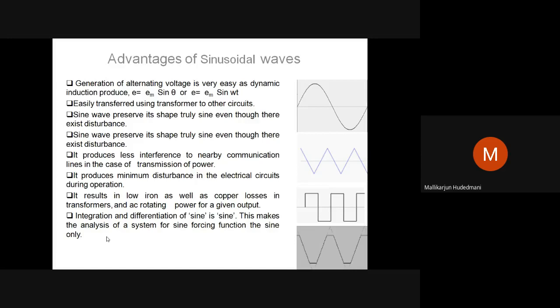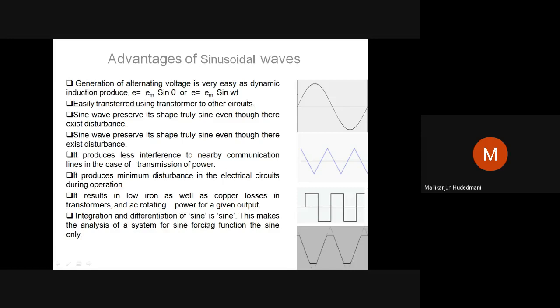If the forcing function is sinusoidal, then the integration of a sine is a sine, and differentiation of a sine is sinusoidal. Differentiation of sine is a cosine, but it is a shift of phase only. But the shape is sinusoidally shifted. It means to say mathematical modeling, analysis of system behavior for the expected change in input and expected output, is very easy if I have forcing functions in the form of sinusoids.